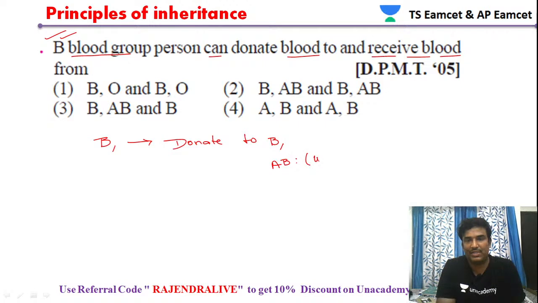AB blood group is the universal acceptor, so AB can accept from all.